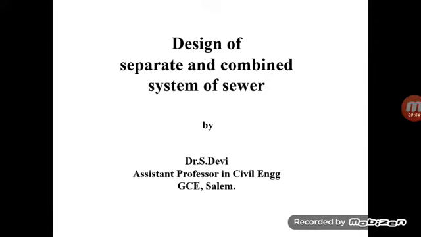We are going to design the separate and combined system of sewer. So now we're going to discuss some solved problems. In the first problem, the population of the town is given as 30,000. They are residing in an area of 60 hectares.